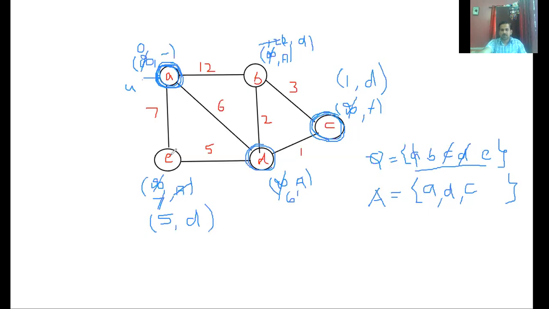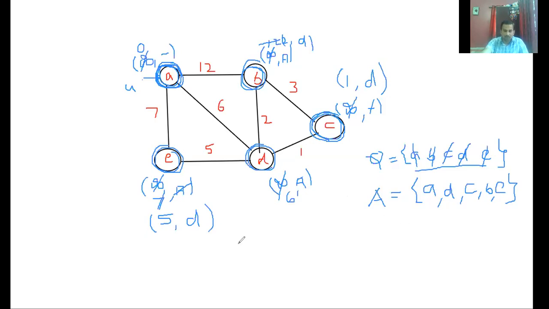Next, available vertices are B and E. The minimum one is B. This is U now. For this, we don't have a V which is part of this capital Q. It's only E, but it's not adjacent to this. No change here. Okay. So now B should be removed from this and pushed over here. Left with E. Consider this. For this, we don't have adjacent vertices which are part of this Q. Even so, remove that from your Q and push it into your A.